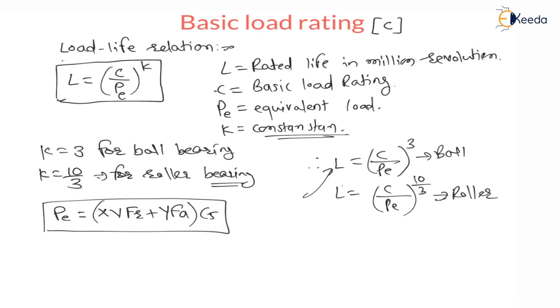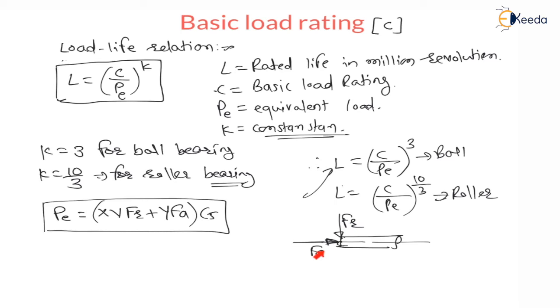See, my dear students, whenever we are considering bearing, let us say this is a shaft. On this shaft, along the axis, there is an axial load, and along the radial direction, there is a radial load. Therefore, we have to consider the equivalent of this axial and radial load, and as we are considering a dynamic load, we have to consider other factors also.